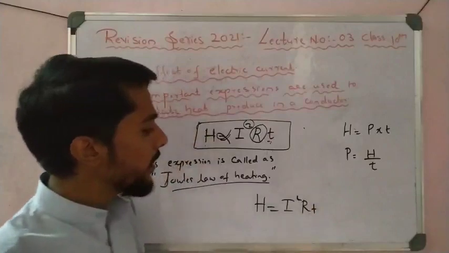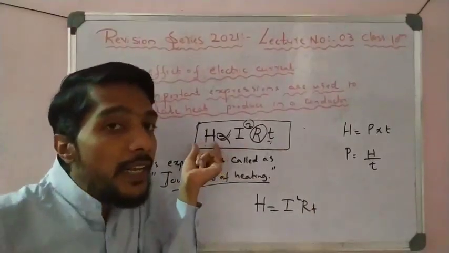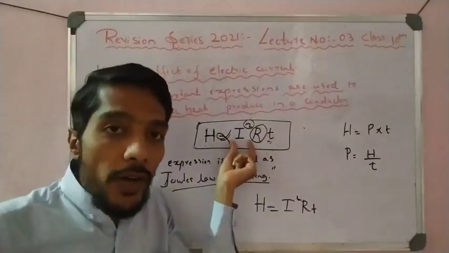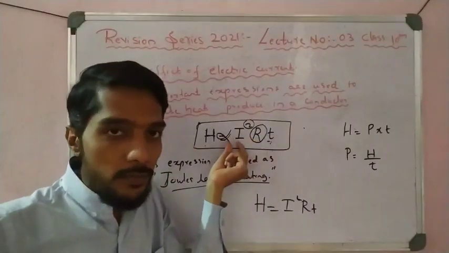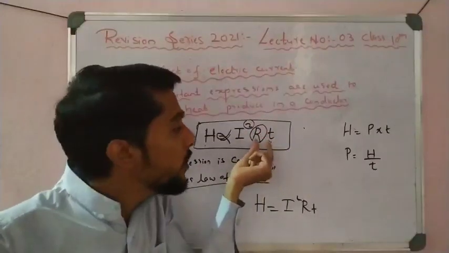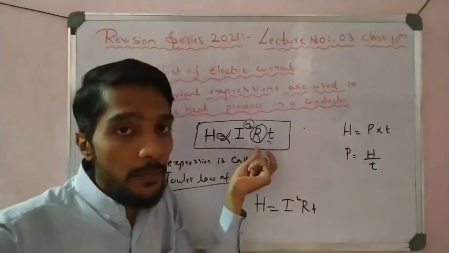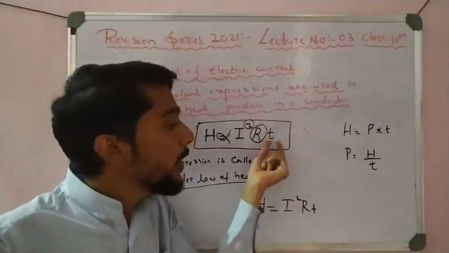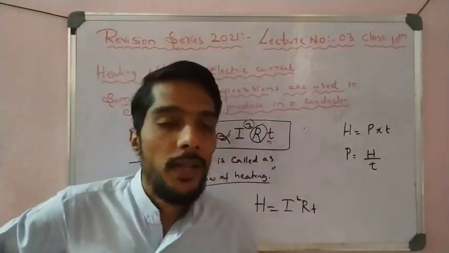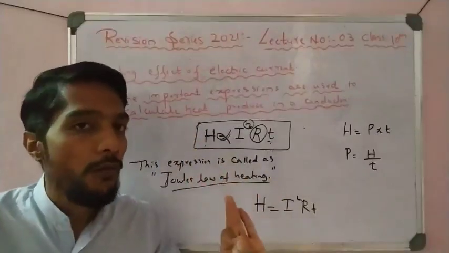Heat generated in the conductor is directly proportional to the square of current for a given resistance, directly proportional to the resistance of a conductor for a given current, and directly proportional to the time taken by current flowing in the conductor. This is called Joule's law of heating.